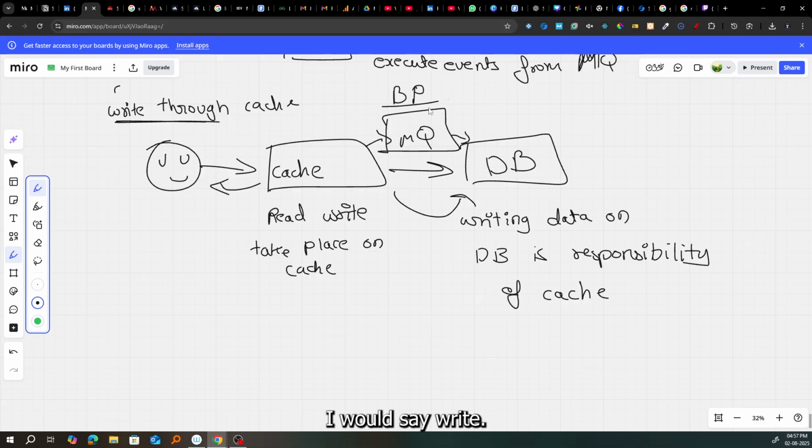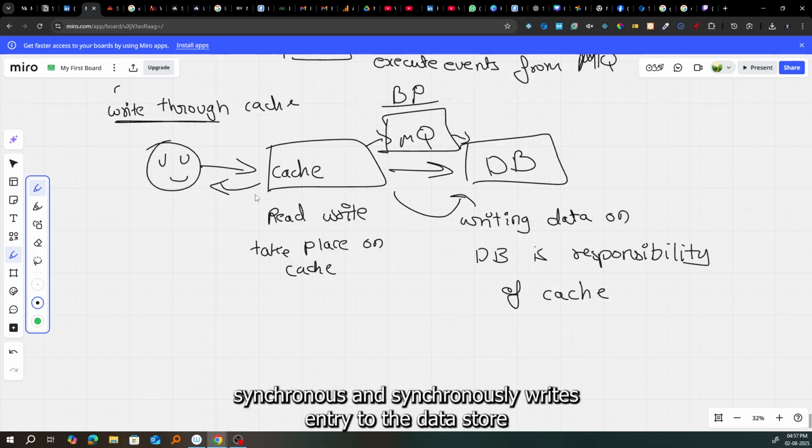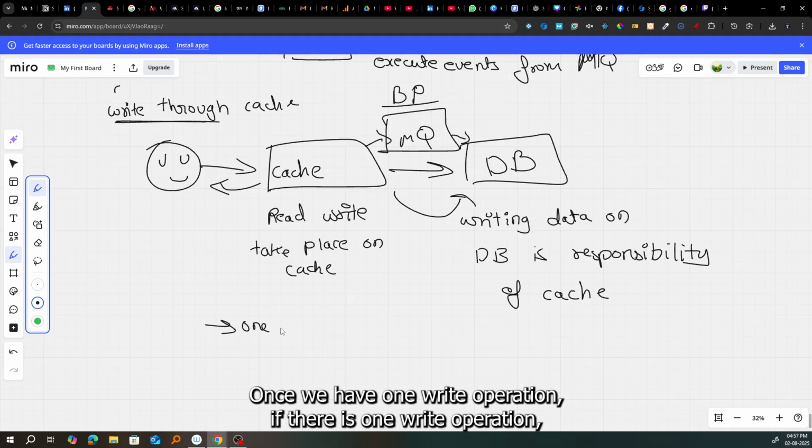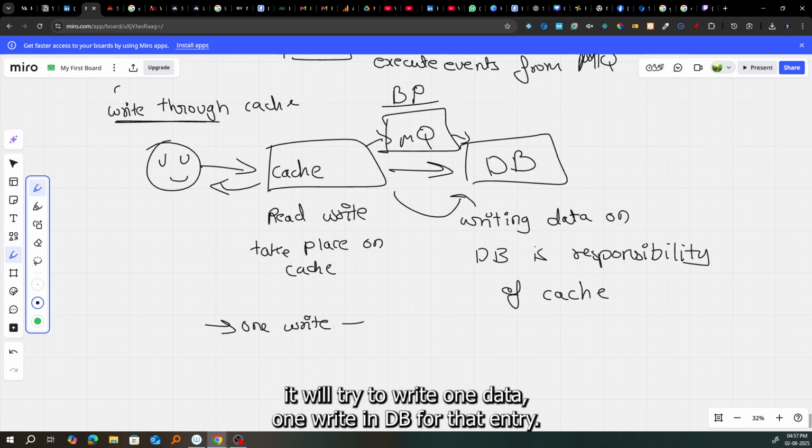Now the application adds or updates an entry in the cache. The cache synchronously writes the entry to the data store. Once we have one write operation, it will write that entry in the DB.